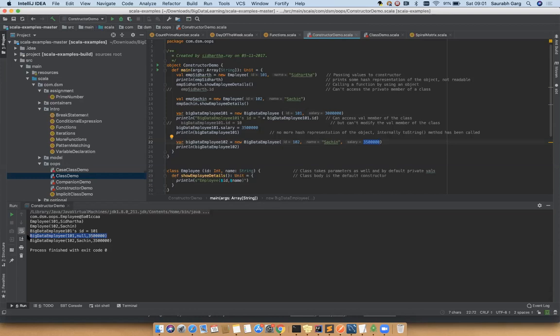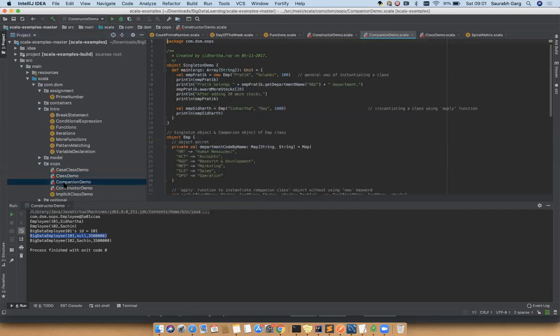Then the next concept that comes in is called the companion class. This is also a common question. Everybody asks Scala questions, whatever we are discussing, you will see those questions for sure, and there is no escape. So we have to just understand it and practice this.